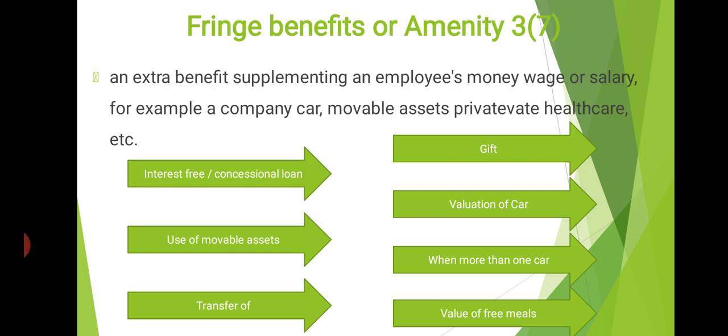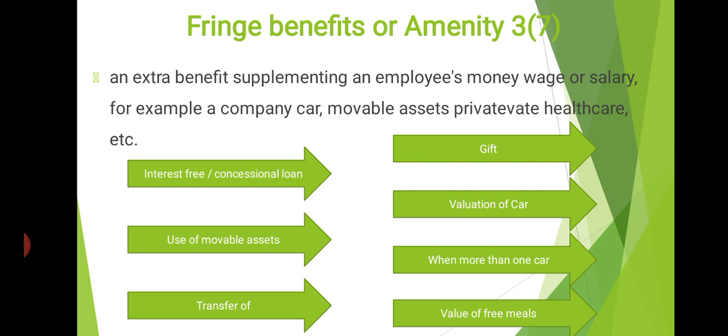When an employer transfers any movable asset to an employee or to a member of his family, its value will be computed in three situations. Let us see them one by one. First one, computer and other electronic items. Suppose an employer provides computer and other electronic items. What will be the perquisite value?